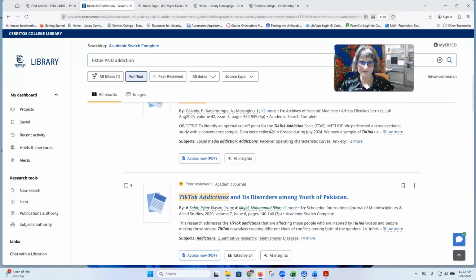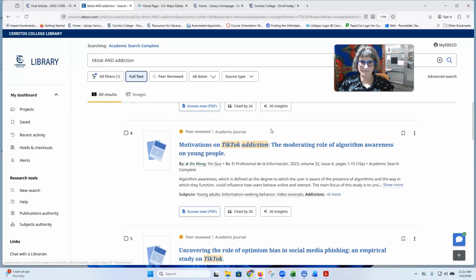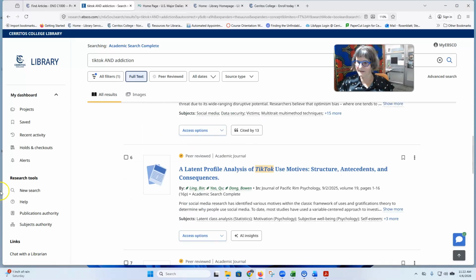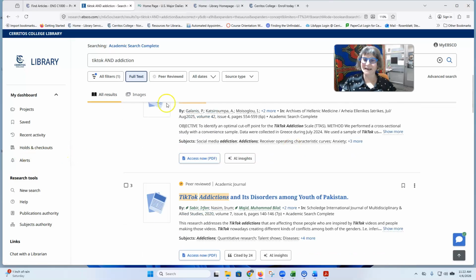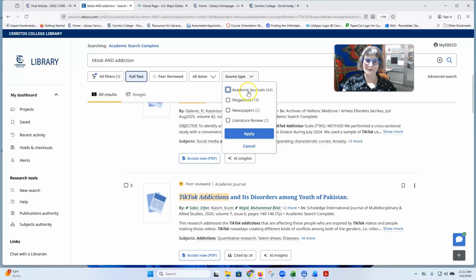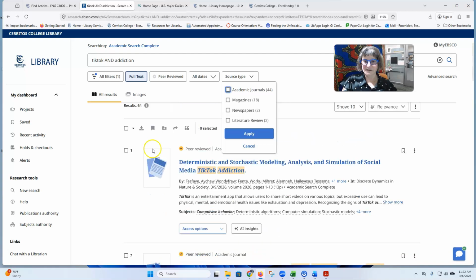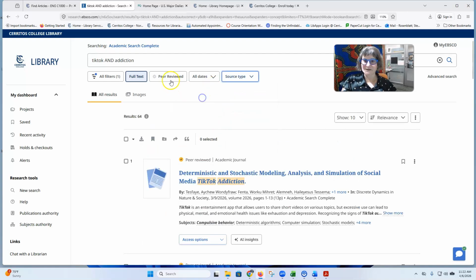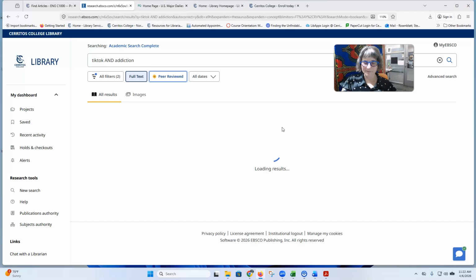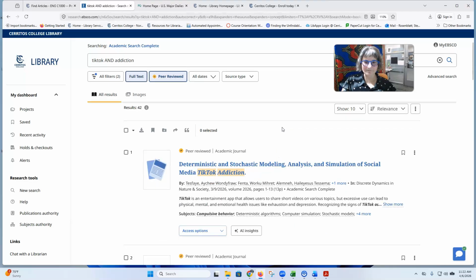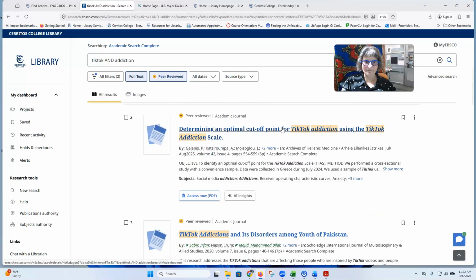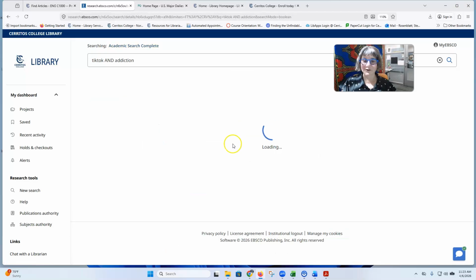Some of these are scholarly journal articles, and there might be some magazine articles as well. I can limit to the type of articles by clicking source type. So there's mostly scholarly journal articles, some magazine articles. If I limit to peer-reviewed, I'll get scholarly articles. "Determining an optimal cutoff point for TikTok addiction using the TikTok Addiction Scale." I've never heard of that.